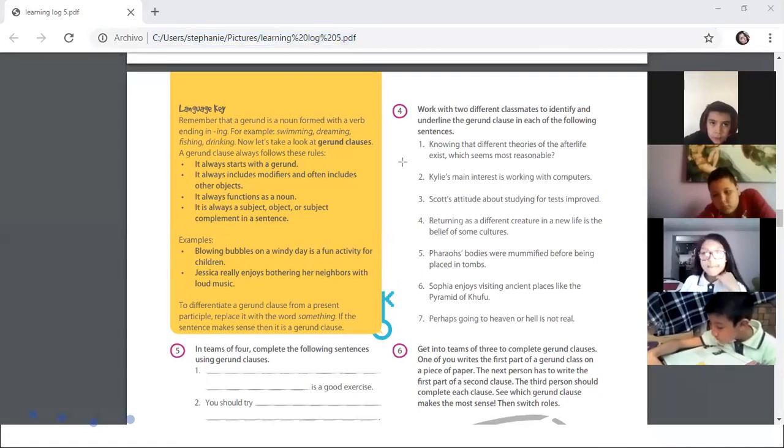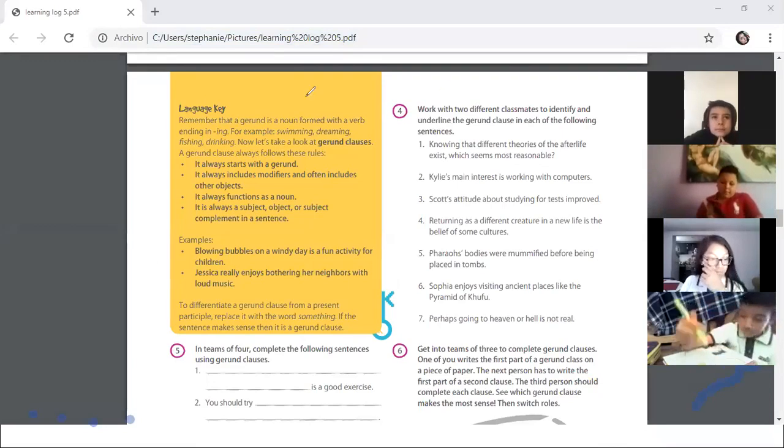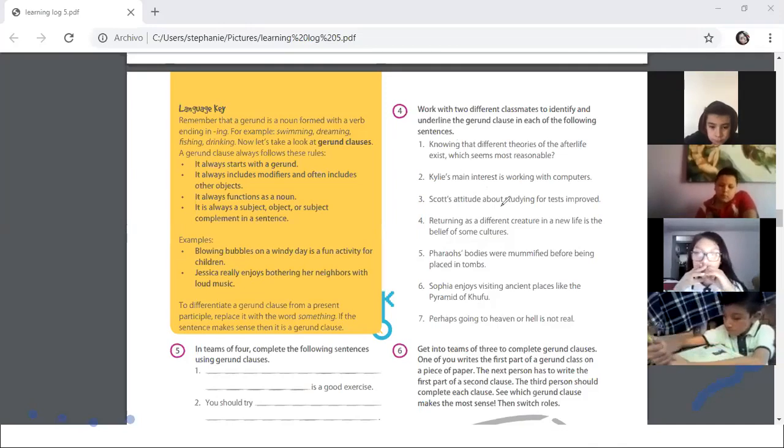Example. Number 1 says, "Knowing that different theories of the afterlife exist, which seems most reasonable?" Here, what do you think is the gerund clause? Knowing is the gerund, but what is the complete idea?